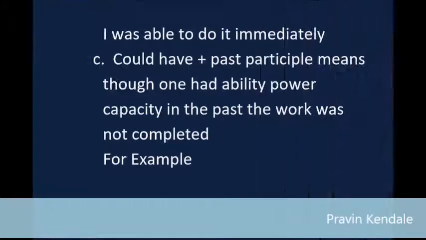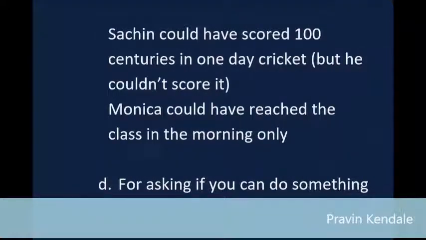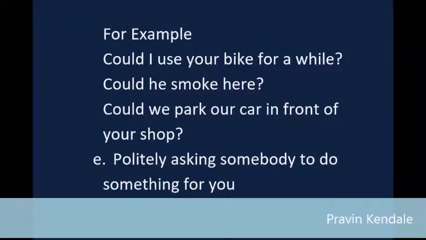C, could have and past participle means though one had ability, power, capacity in the past the work was not completed. For example, Sachin could have scored 100 centuries in one day cricket, but he couldn't score it. Monica could have reached the class in the morning only. D, for asking if you can do something. For example, could I use your bike for a while? Could he smoke here? Could we park our car in front of your shop?